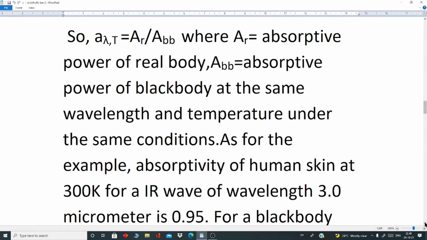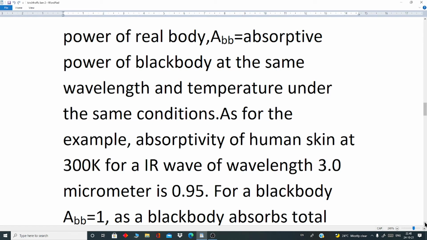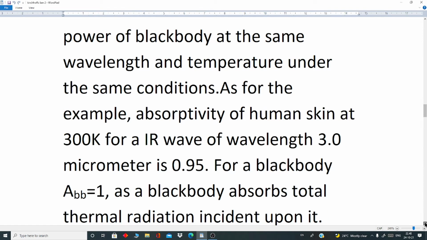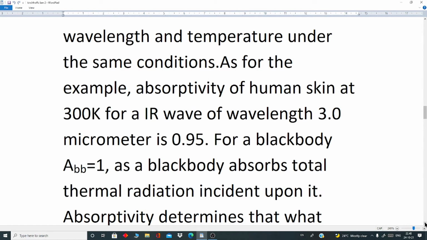As an example, absorptivity of human skin at 300 Kelvin for an IR wave of wavelength 3 micrometer is 0.95.